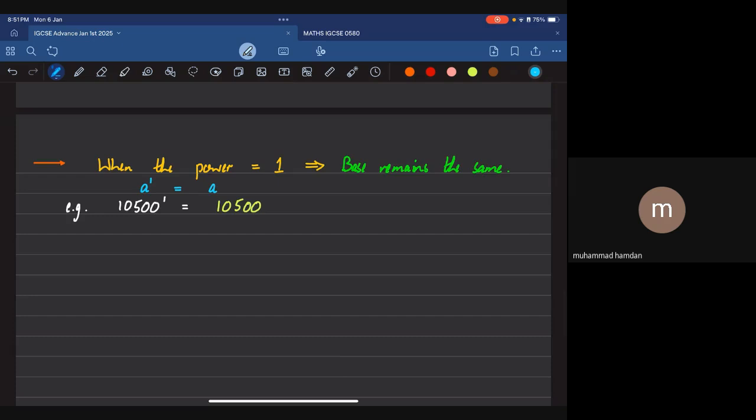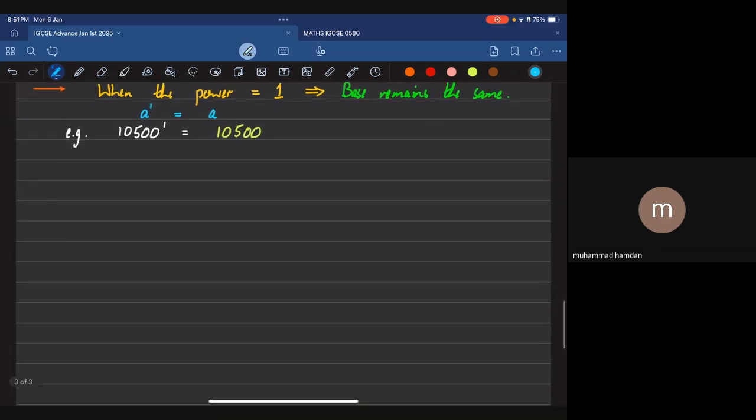Keeping this in mind, let's look at what happens when the power is equal to 0. We've seen positive powers, we know what they do. We've seen when the power is equal to 1. But what happens when the power is equal to 0?